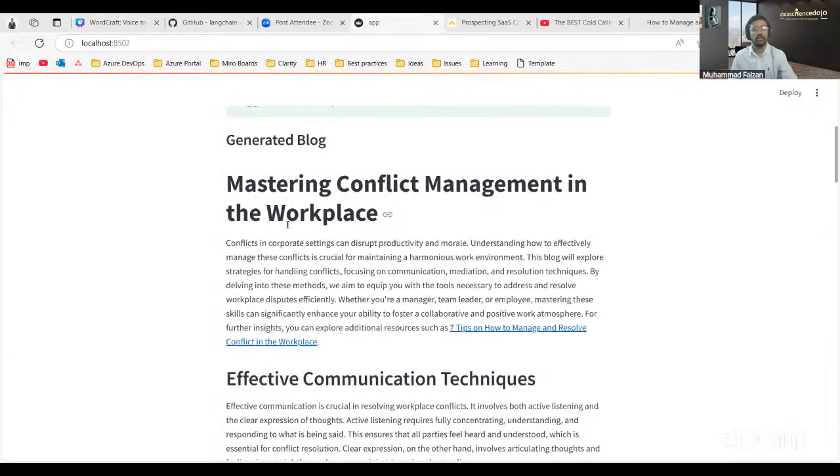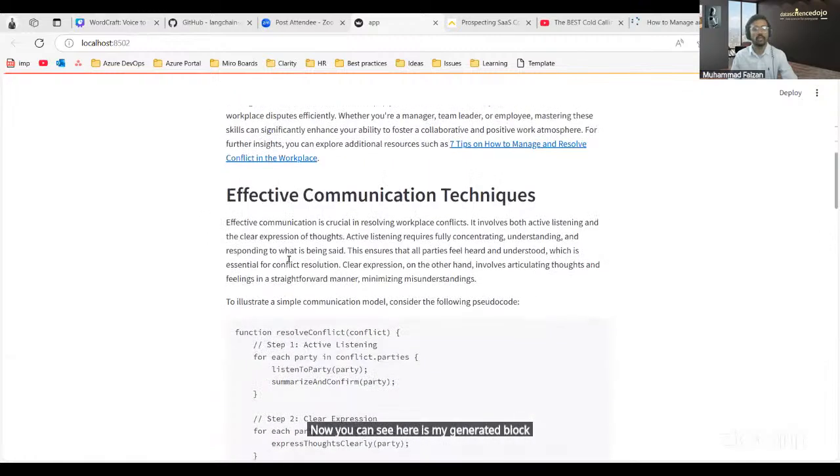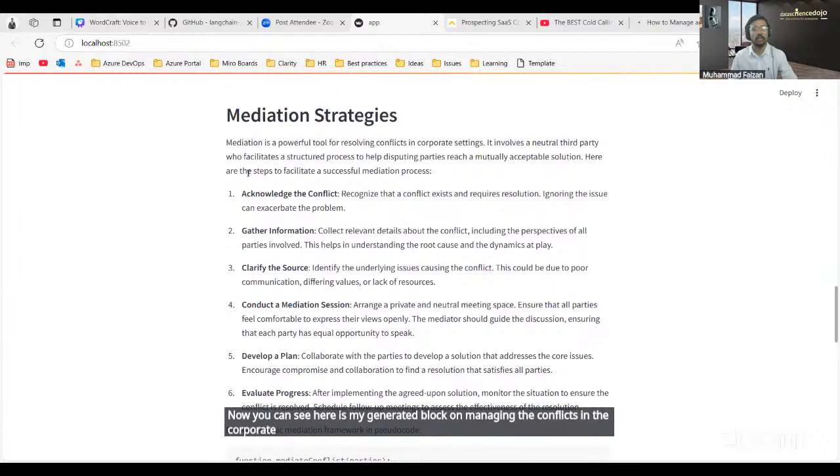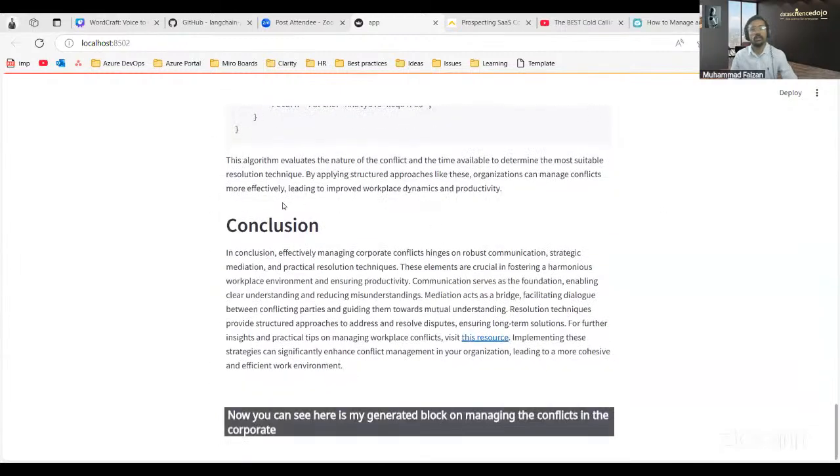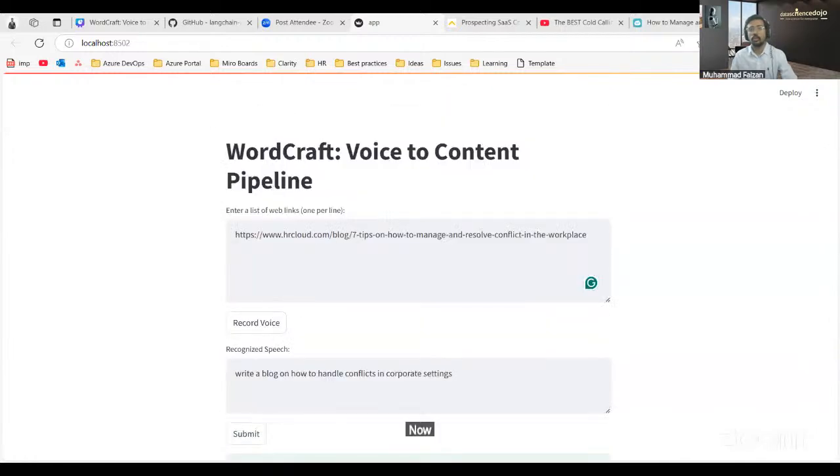Now you can see here's my generated blog on managing conflicts in the corporate. Now, you can also deploy this solution on Streamlit if you want to use it, by using this button.